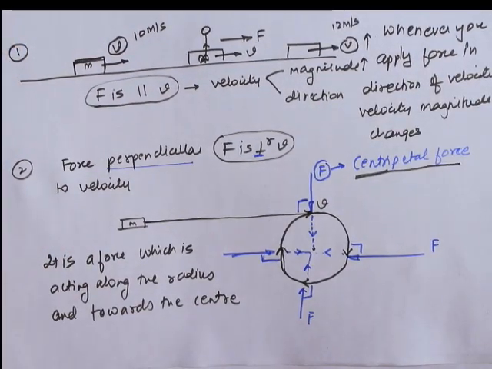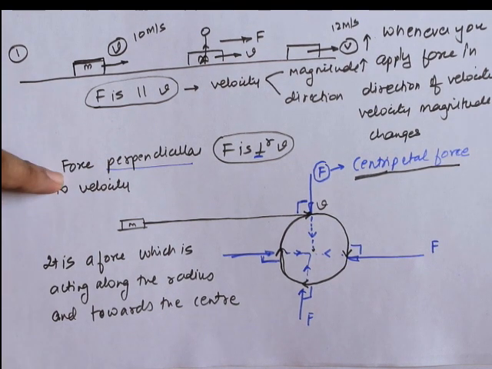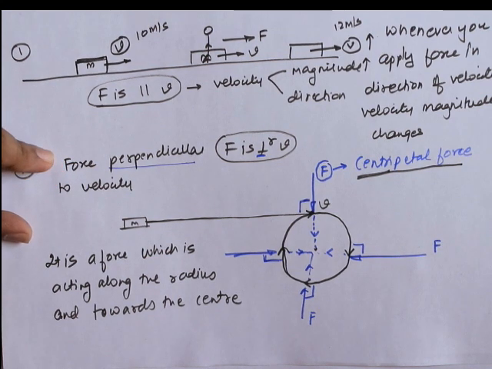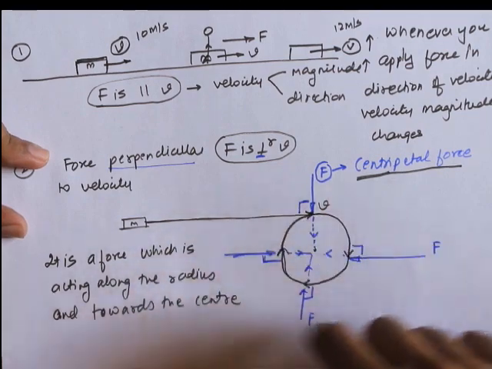So we have discussed circular motion, we have discussed centripetal force. The conclusion that we make out of these two discussions is that any motion which is along the circumference of a circle, which is in a circular path, we call it circular motion. And whenever the force is perpendicular to the velocity, when I say perpendicular, the force is acting in a direction 90 degrees to the direction of velocity, that particular force is responsible for the circular motion.